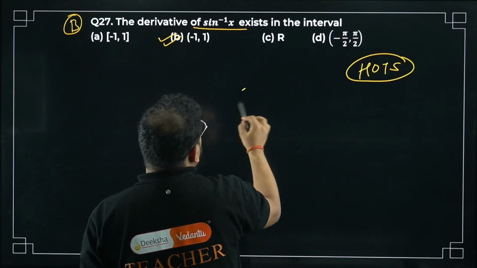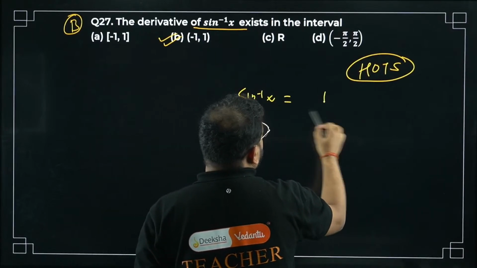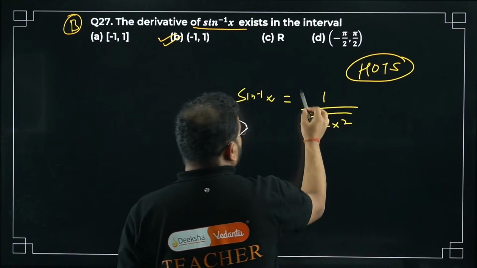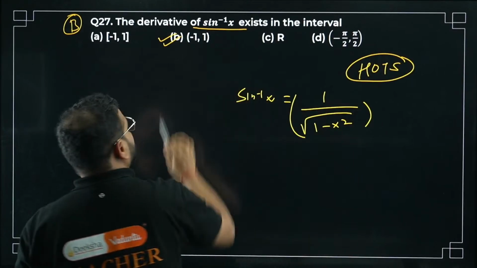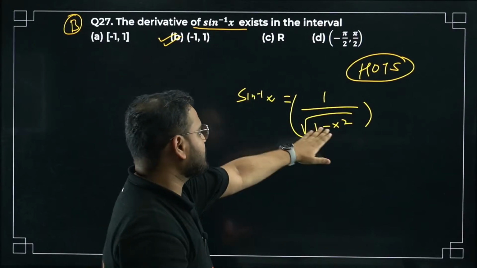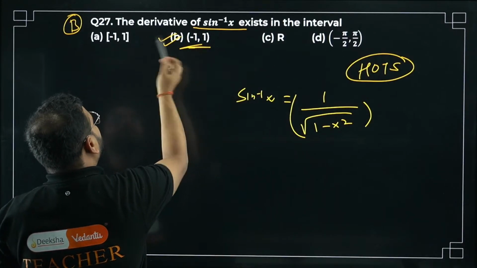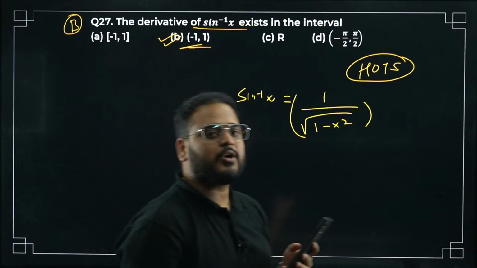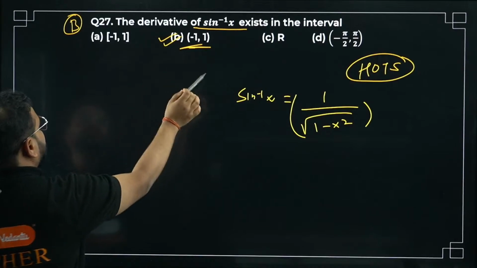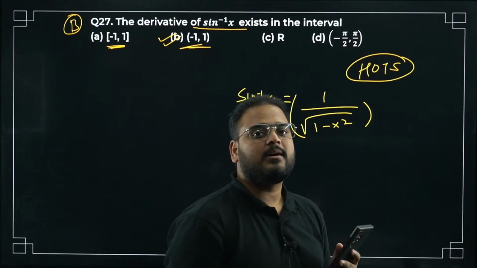Take the derivative of sin inverse of x. What is the derivative? It is 1 over the square root of 1 minus x square. Can you take x as 1? No, sir. Can you take x as minus 1? No, sir. It cannot have that as a boundary; the denominator will become 0, undefined. That's why for it to exist, there is an open interval of minus 1 to 1, not closed. So option number B is correct. Some might be thinking of option A, but option B is the correct answer.